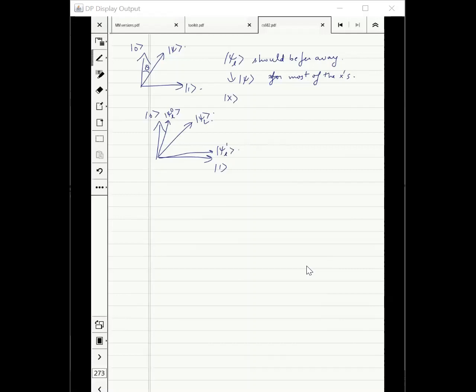My psi xl will almost be very, very close to x, right? You can think of them as axis vectors themselves. And then since psi l is a fixed vector, it does not depend on x, it will be far away from most of the axes. In other words, it will be far away from many of the psi xl.